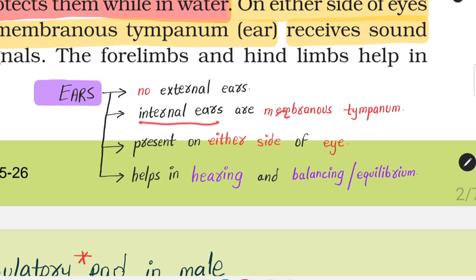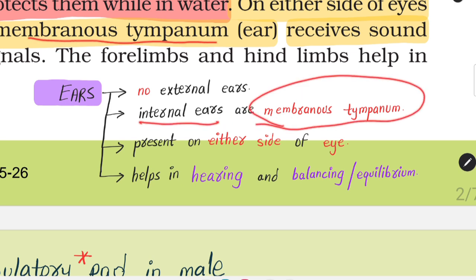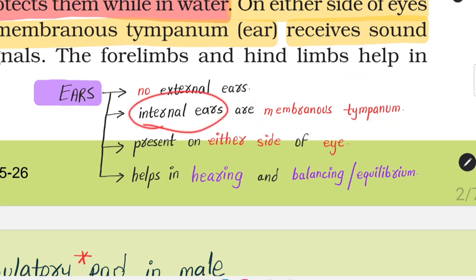Only internal ears are present, जो कि क्या होती है? Membranous tympanum, जो कि यहाँ पे लिखा हुआ है: membranous tympanum ear is the internal ear, okay, which is visible. Ears are present on either side of eye, जो कि यहाँ पे लिखा हुआ है. Very well. अब ये क्या करती है?